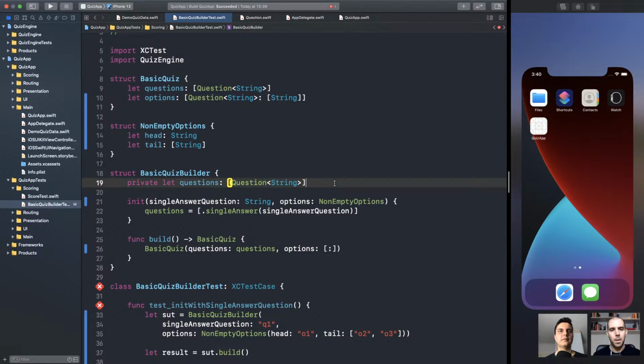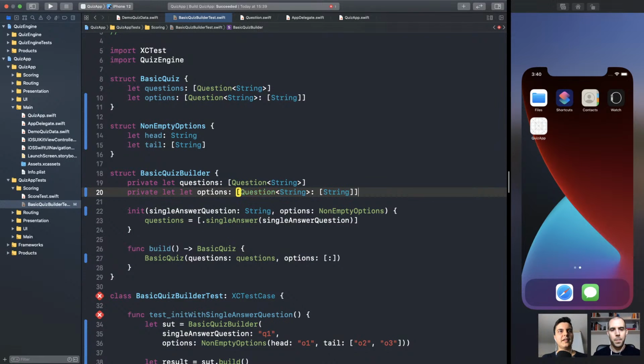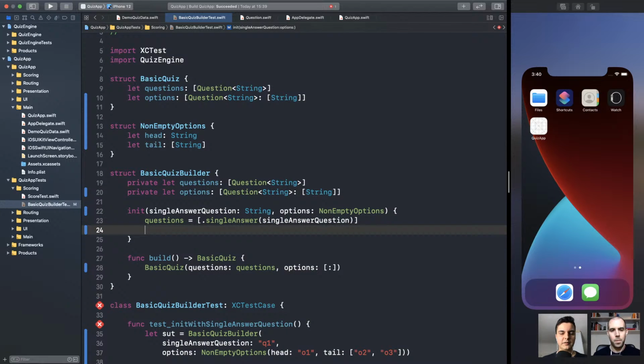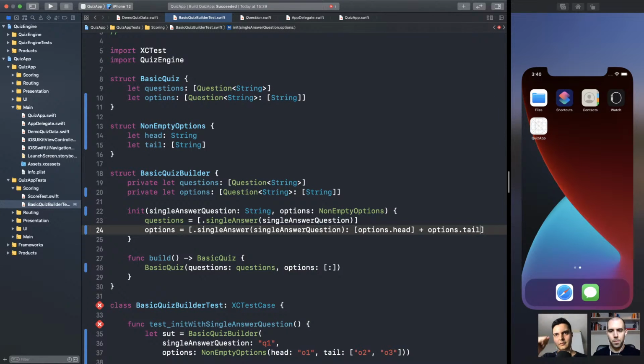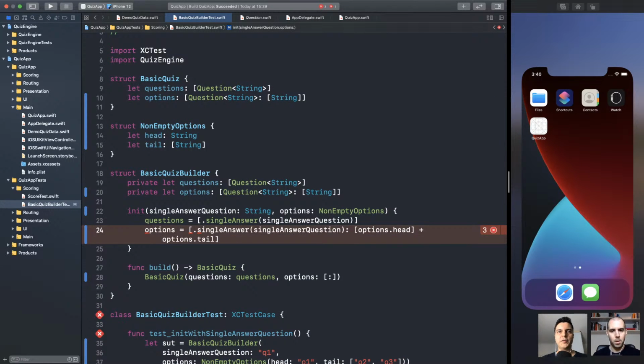Yeah. Private constant again. Whoops. Options. And here we can set options equals single answer. Let me copy this. Where the options is options head plus options tail. Mm-hmm. Make sense? We are combining the options. So the API prevents mistakes. And within the method, we need to combine them.